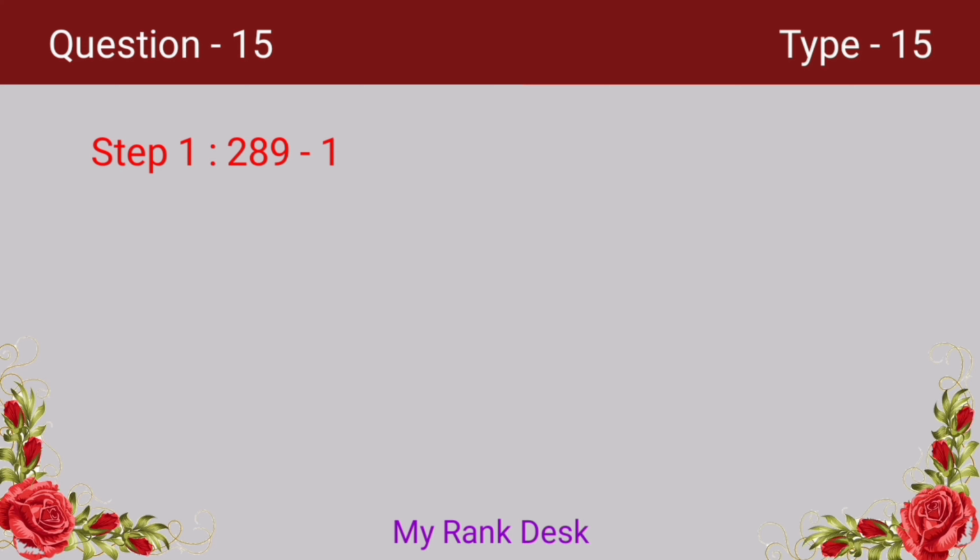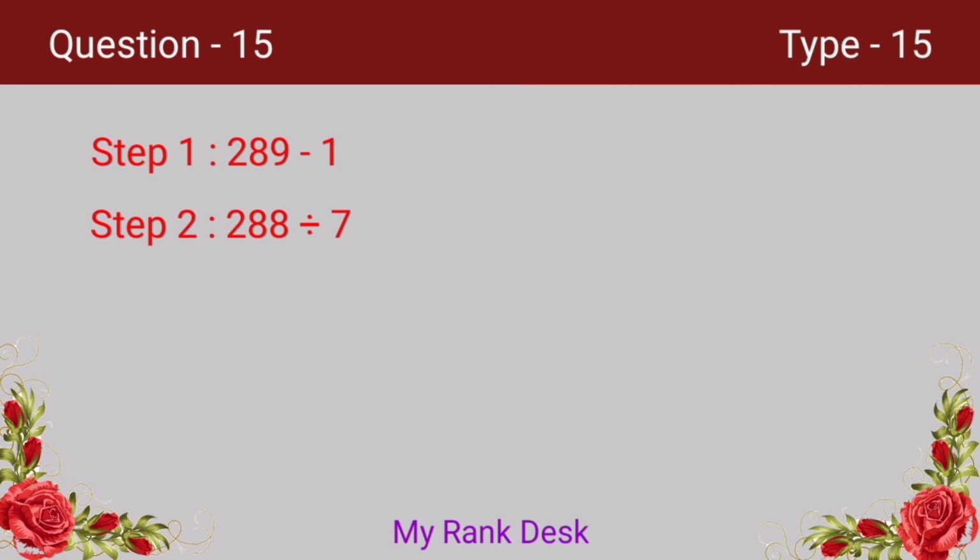So we shall fix the upper limit: 289 minus 1 equal to 288. On dividing 288 by 7, we get quotient 41. That is, there are 41 numbers which are exactly divisible by 7 below 289.